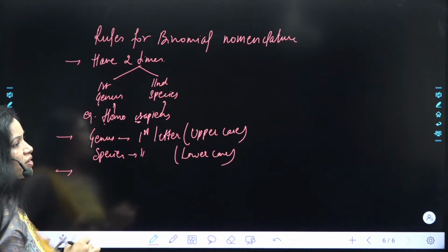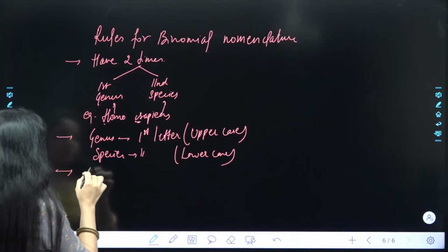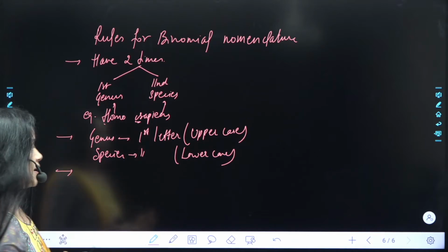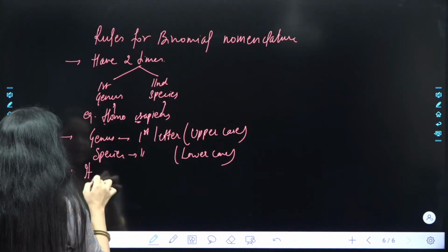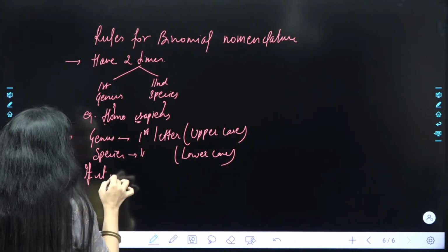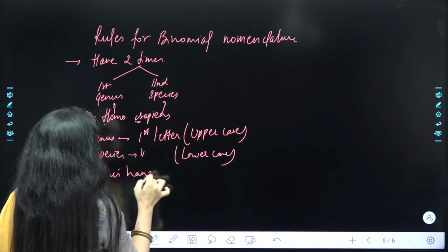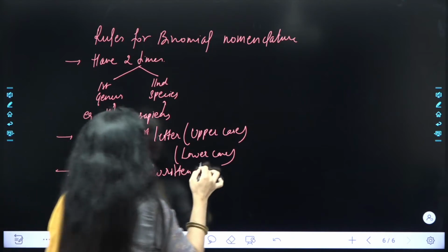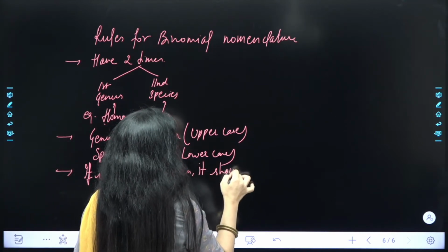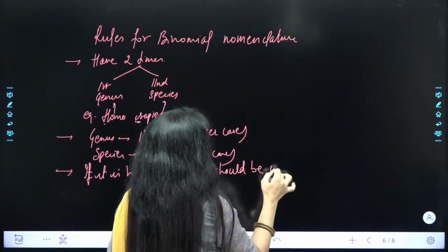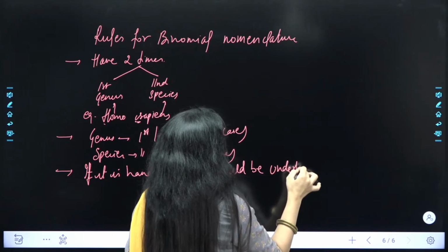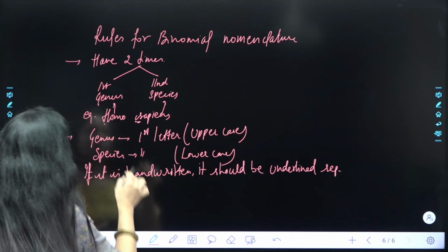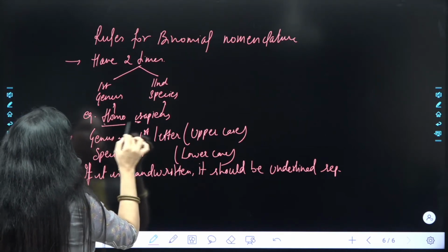Third point. What is the third point? If it is handwritten, अगर हमने इसको हाथ से लिखा है, if it is handwritten, तब क्या होगा उस केस में? If it is handwritten, it should be underlined separately. जैसे for example, again I'm coming back to here, that is Homo sapiens.